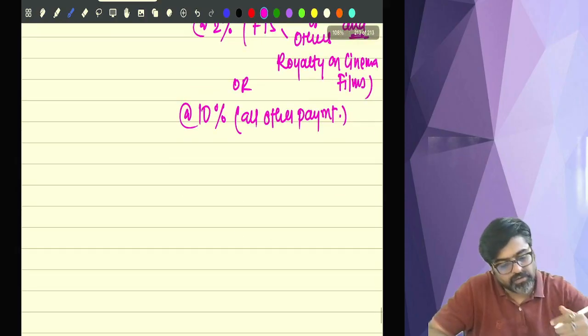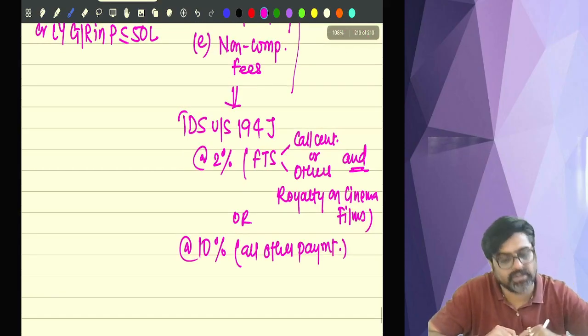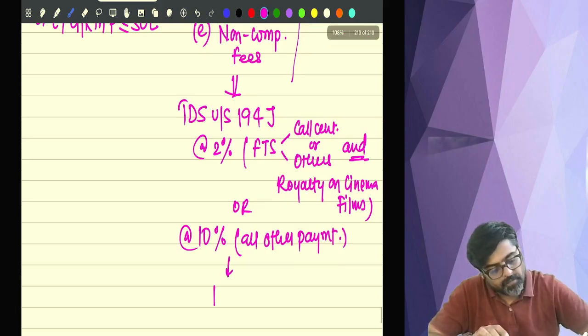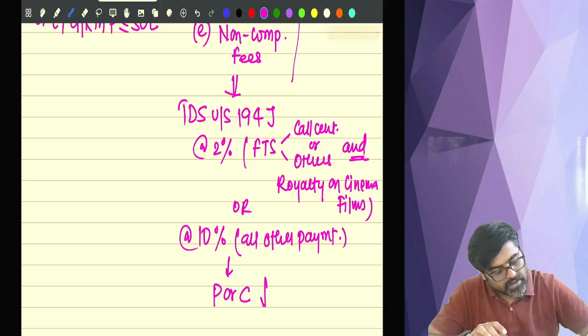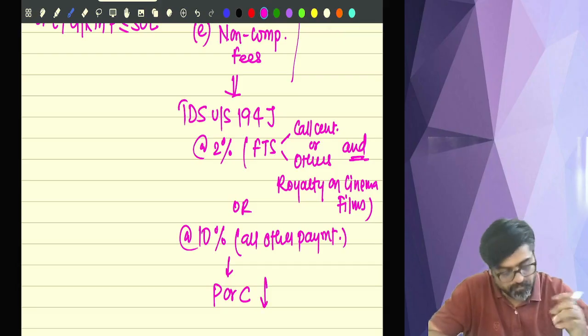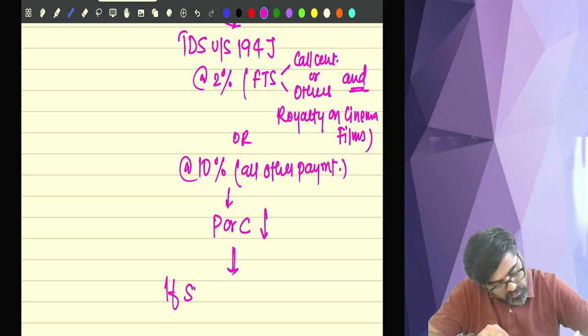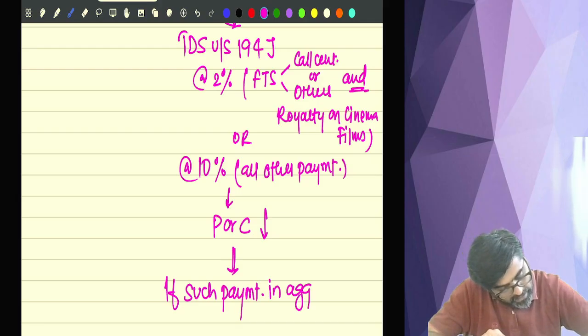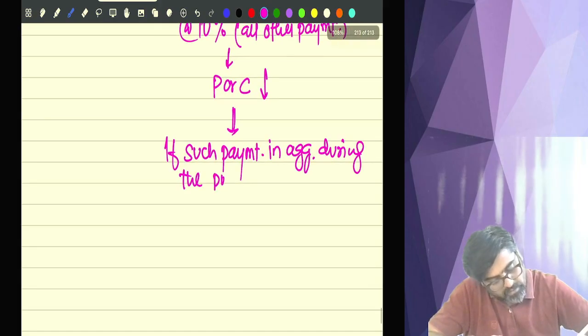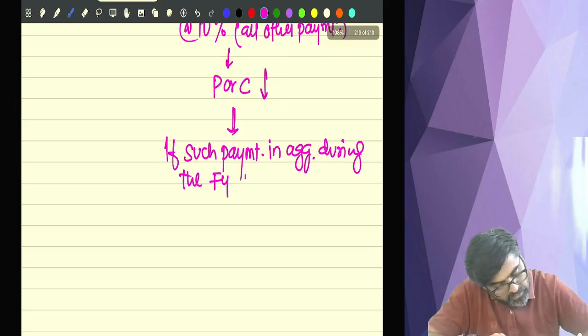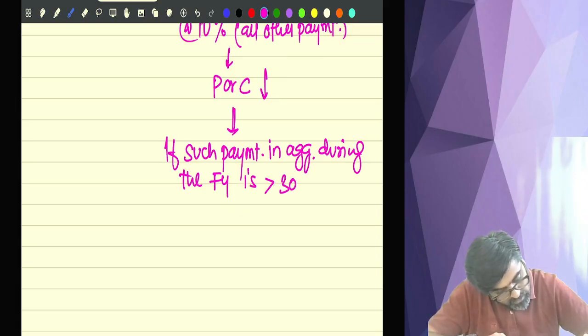Done? Now this TDS will be deducted under 194J at this rate at the time of payment or credit, whichever happens earlier, and if such payment in aggregate during the financial year is more than 30,000.